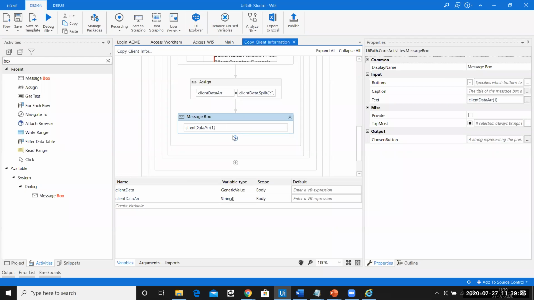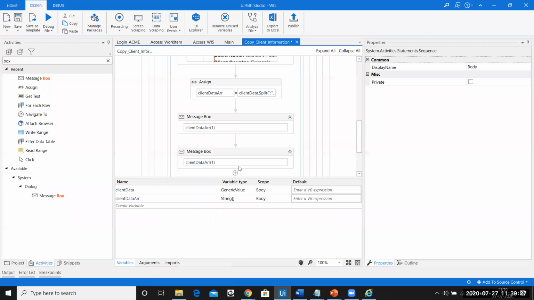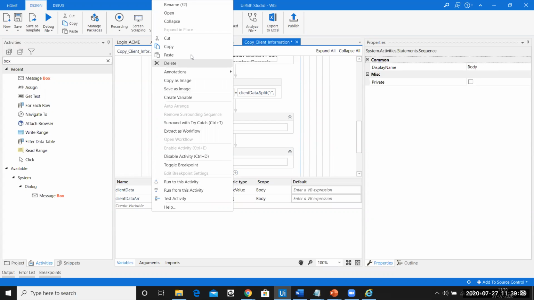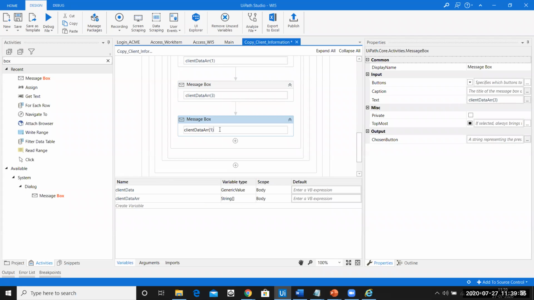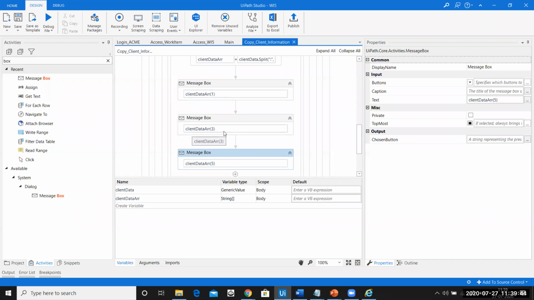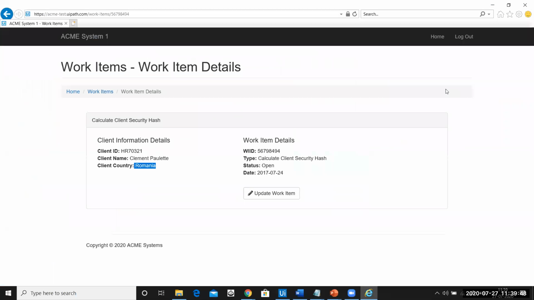I'll copy this information, paste it here, and paste it one more time here. So this is for the name and this is for the country. I'll do it for a couple of entries and then I'll forcefully stop the automation so that we will come to know whether our bot is running perfectly fine or not.